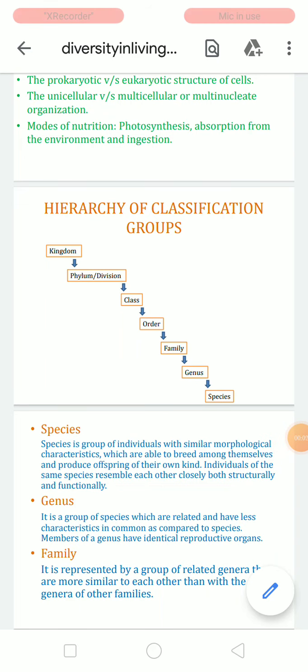Hello students. So today we are going to discuss the hierarchy of classification groups. We discussed that it is basically in the order of kingdom, phylum or division, then class, then order, then family, then genus, and then species.